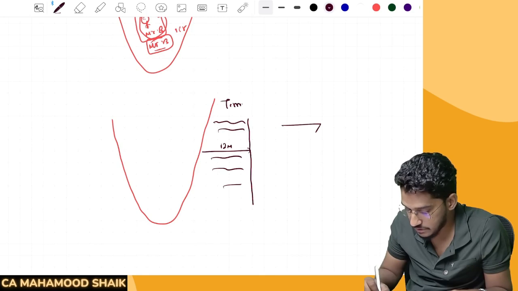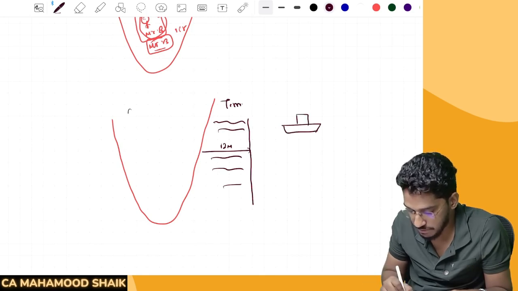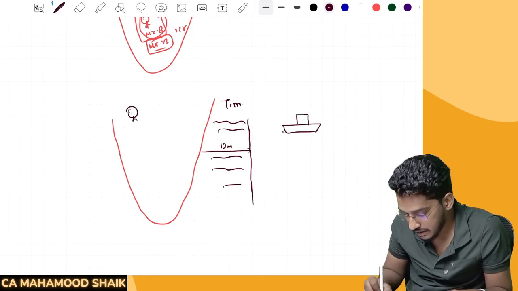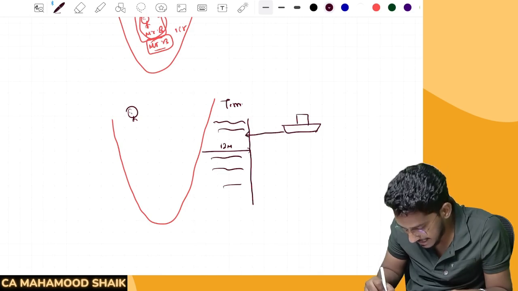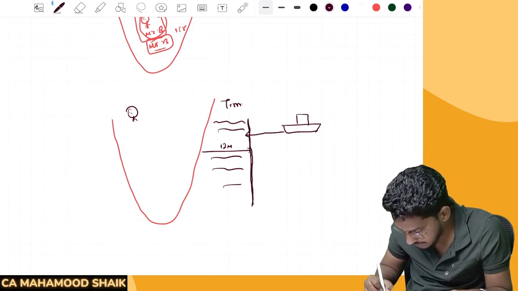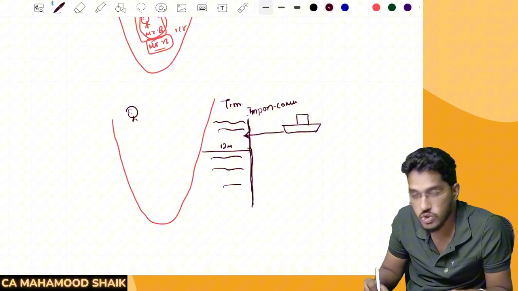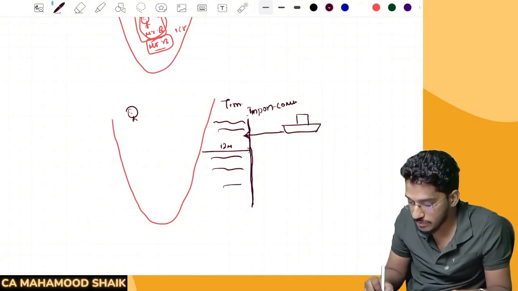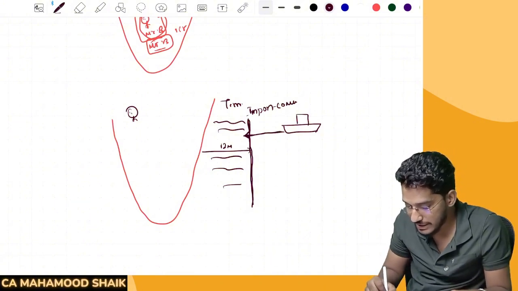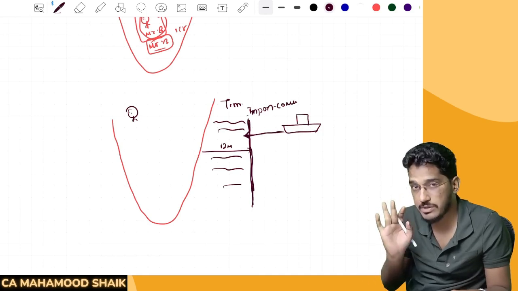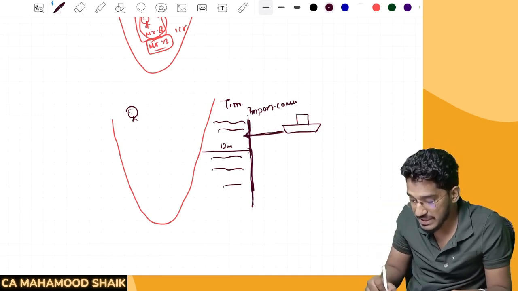Now say, for example, one vessel is there. I'm a person importing the goods. The moment this vessel has entered the territorial waters, import will commence. Import has started. But will a person be liable to pay customs duty here?